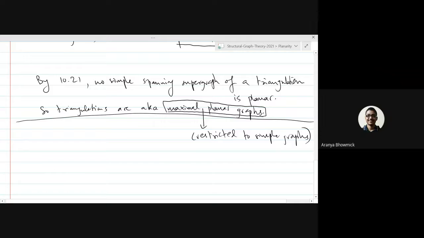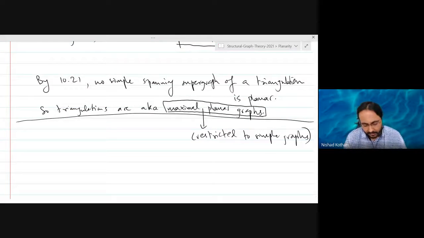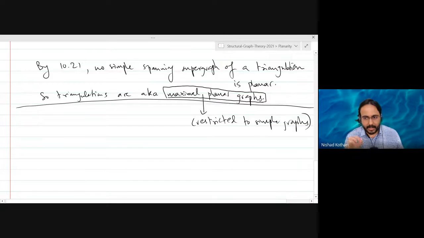Because otherwise you can always add a vertex inside a triangle and keep making it bigger, right?